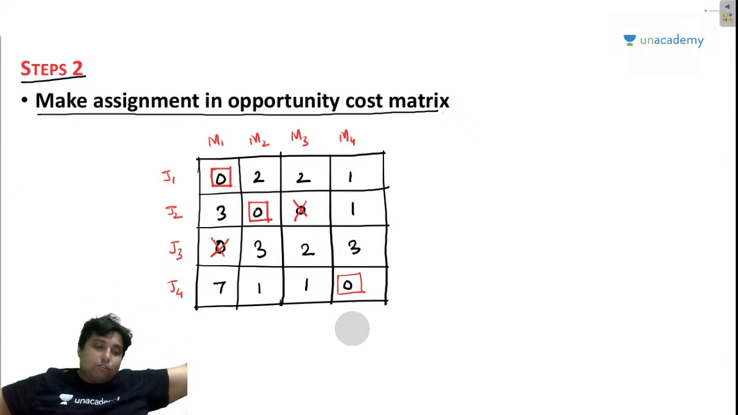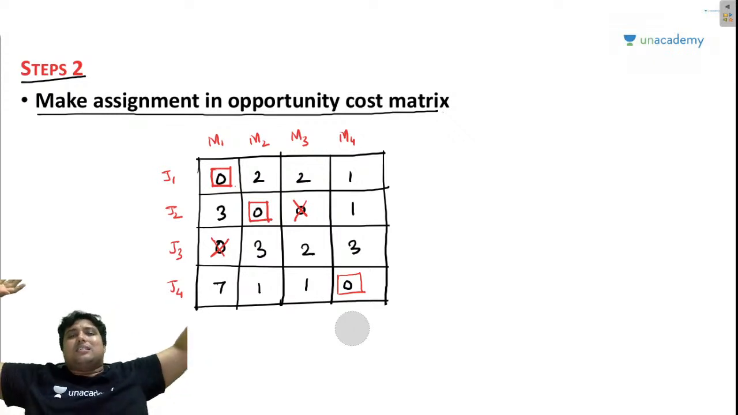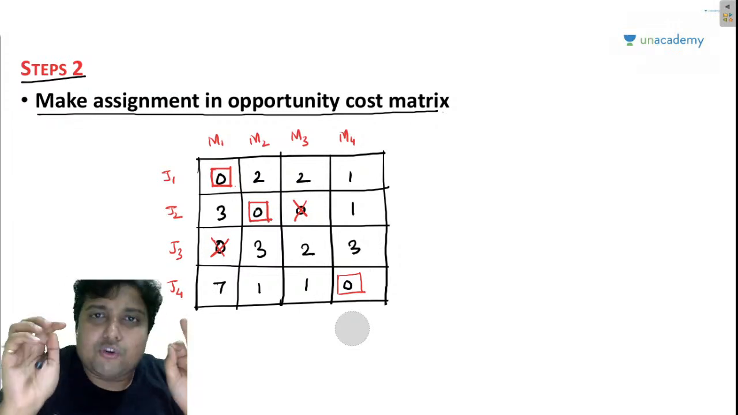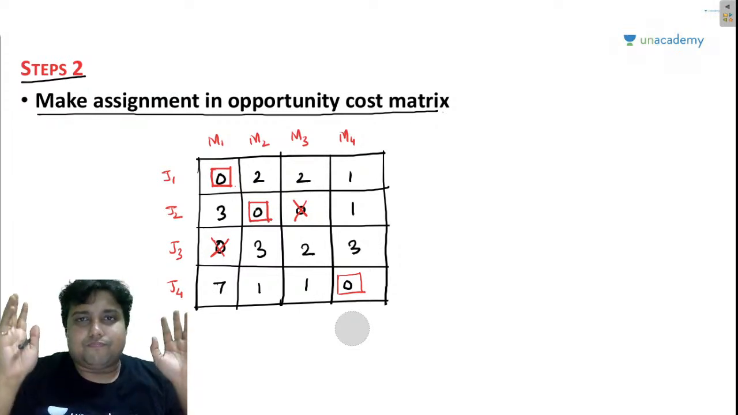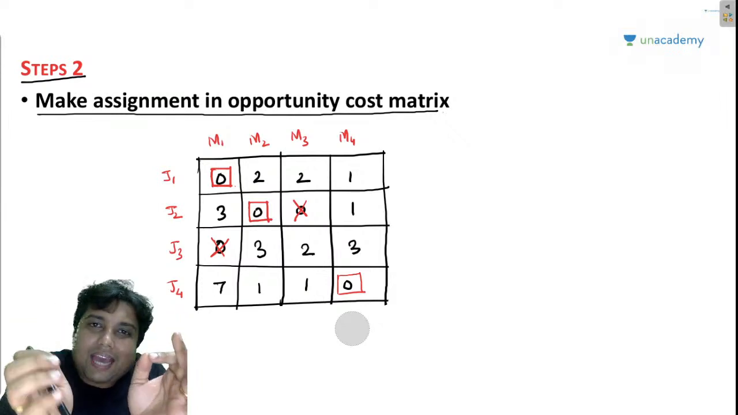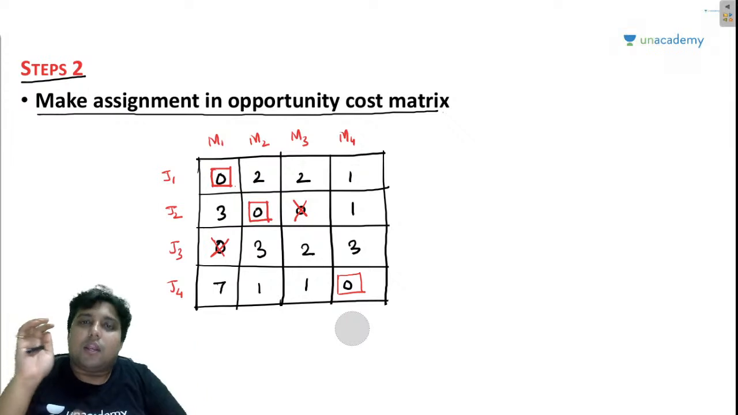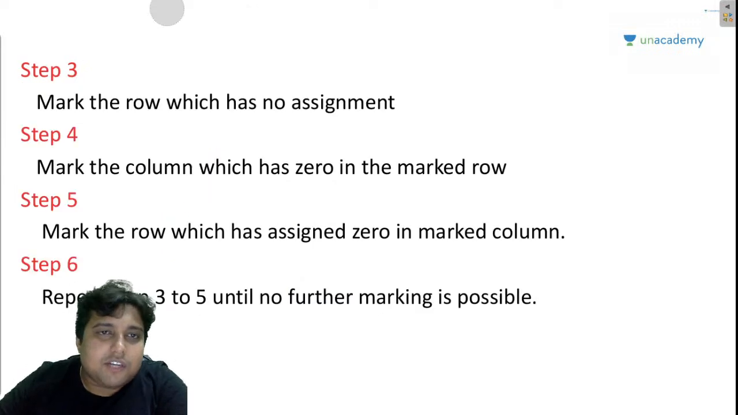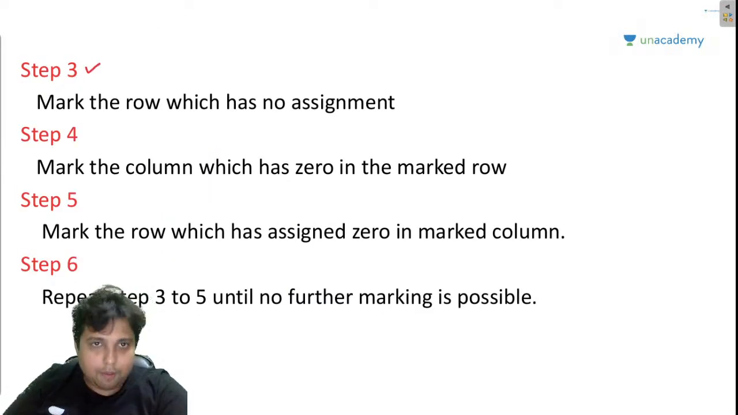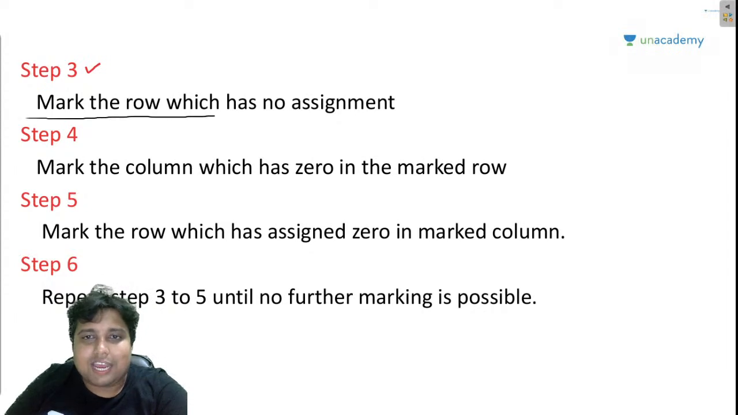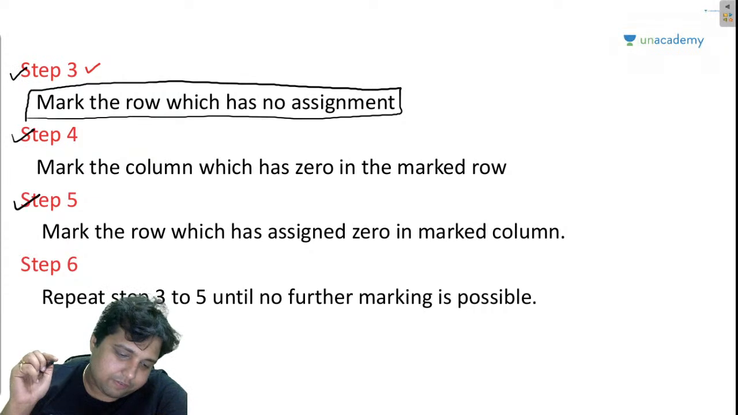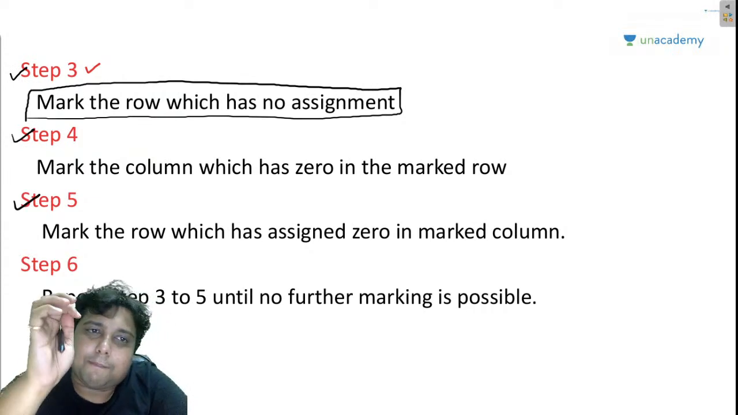Now, my friends, step number 2 is over. All the possible opportunities I have grabbed, all the possible assignments I have made. Now what? Now, step number 3: mark the row which has no assignment. Guys, these 3 steps: step number 3, step number 4, step number 5.